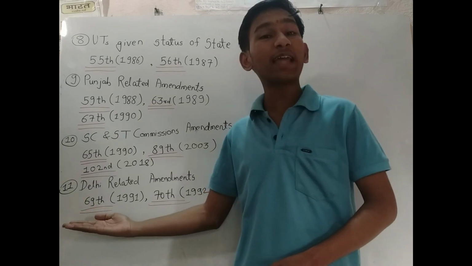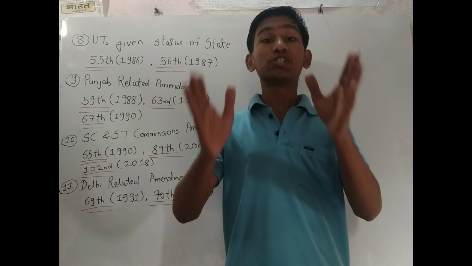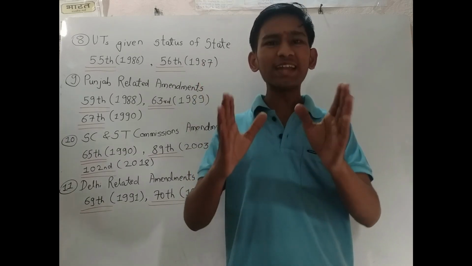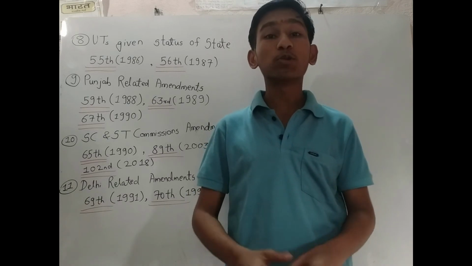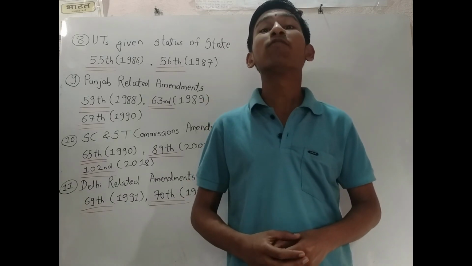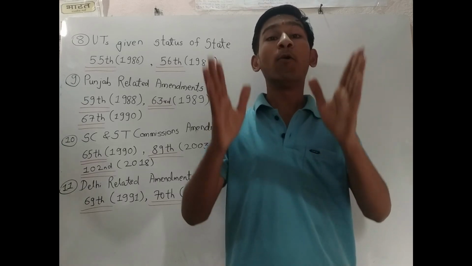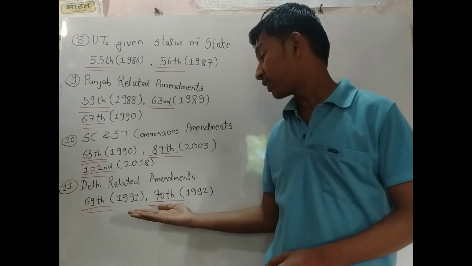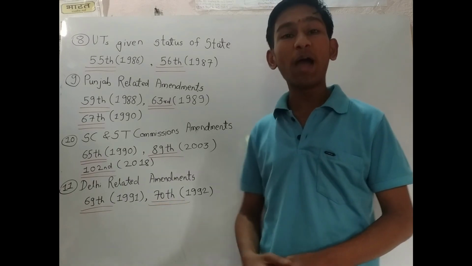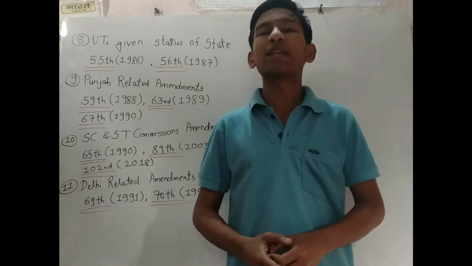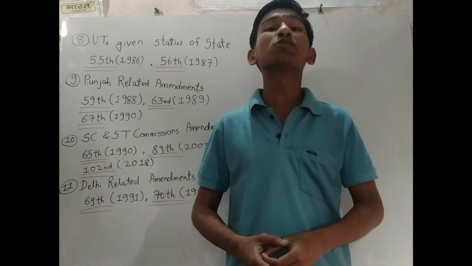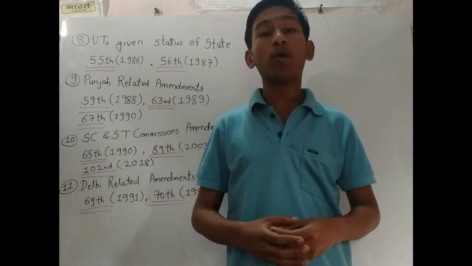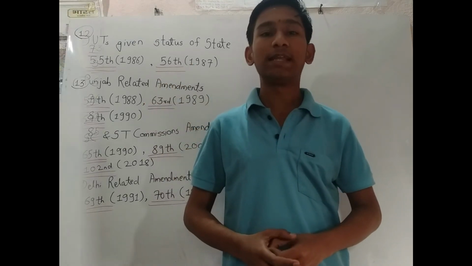The 69th Amendment Act 1991, by which special status to Union Territory Delhi was granted. Though today it's a union territory, Delhi has a state legislative assembly of its own, and also has a chief minister and the ministers assisting him. And the 70th Amendment Act 1992, by which the electoral college of president was increased and the members of parliament from the union territory of Delhi were also added to the electoral college of president.